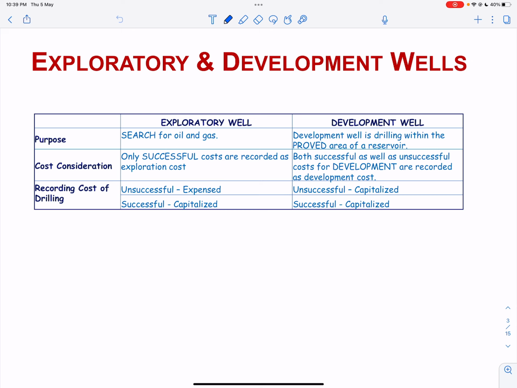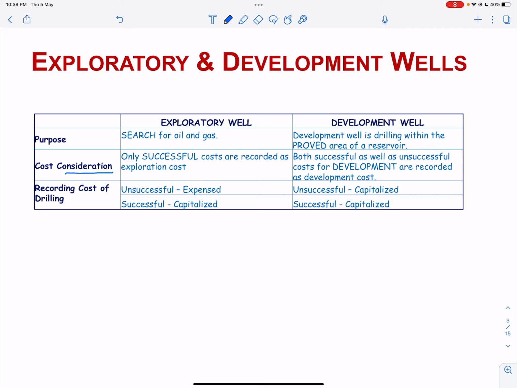Under successful efforts accounting, only successful exploration costs are considered as a part of the cost of finding oil and gas, as a direct relationship is required between costs incurred and specific reserves discovered before costs are ultimately identified as assets.